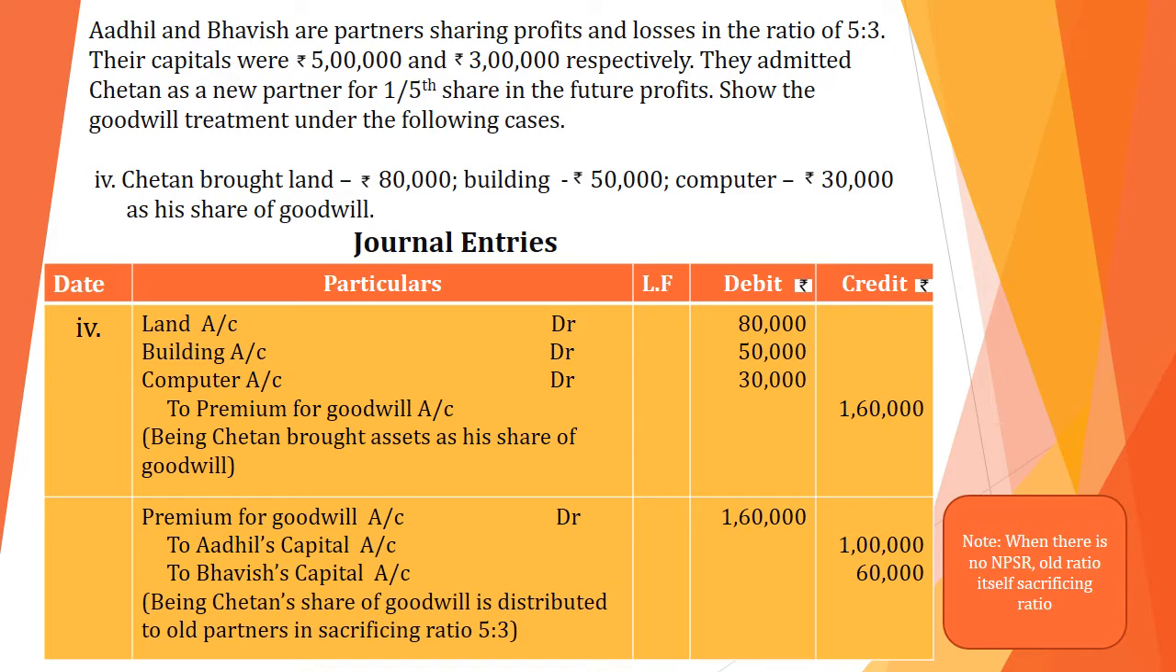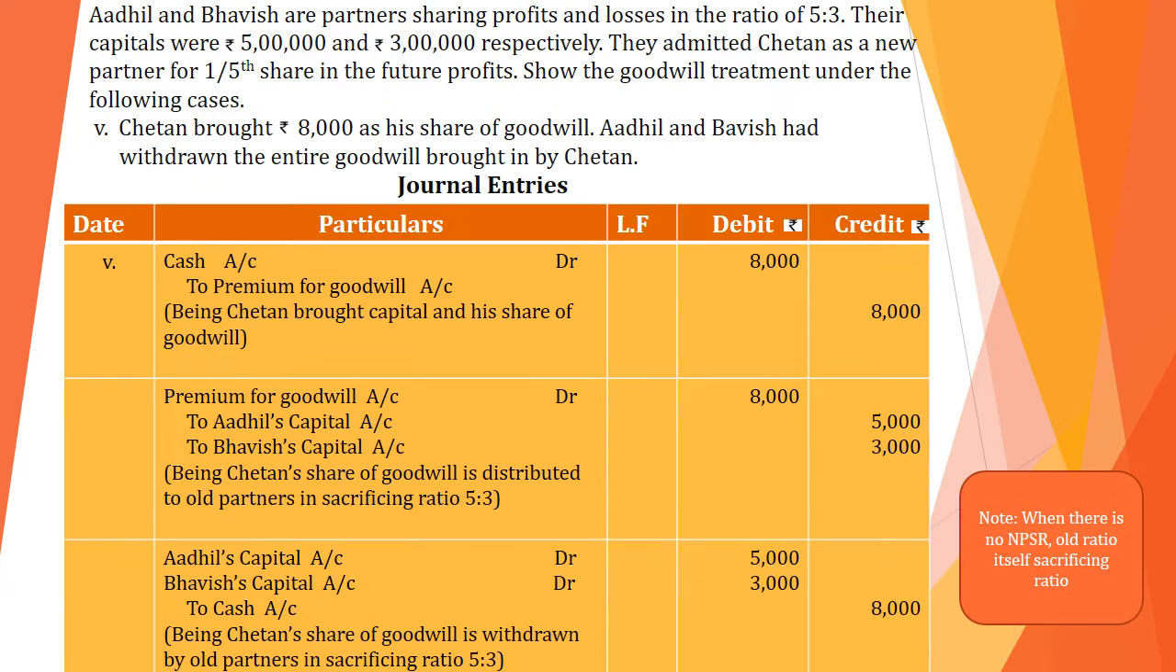Now this premium for goodwill amount we have to distribute to old partners in their sacrificing ratio 5:3. So second entry is premium for goodwill account debit to Adil's capital account, to Bhavish capital account. 1,60,000 we have to distribute in 5:3 ratio. So Adil will get 1 lakh and Bhavish will get 60,000. I told you the old ratio can be treated as the sacrificing ratio.